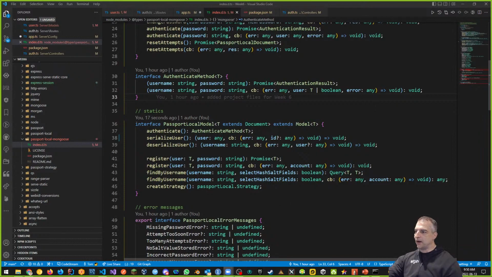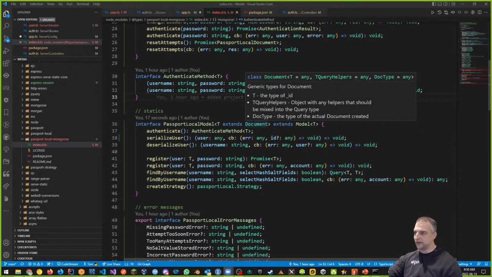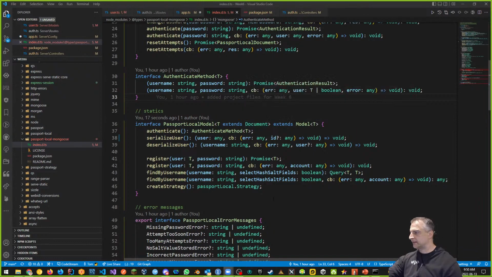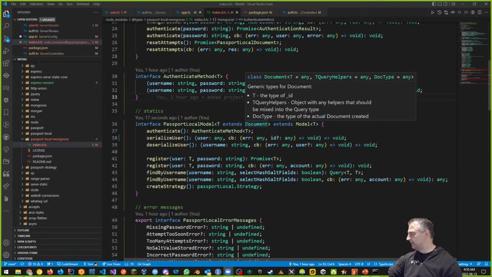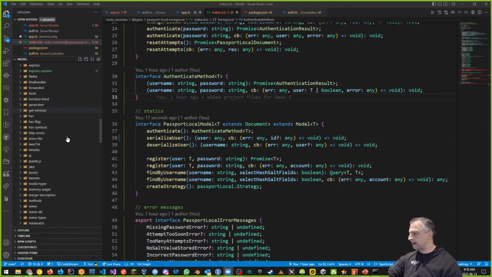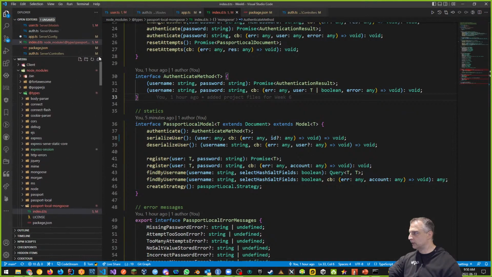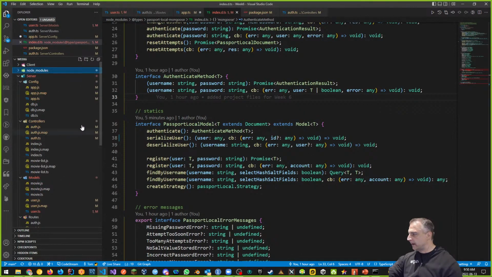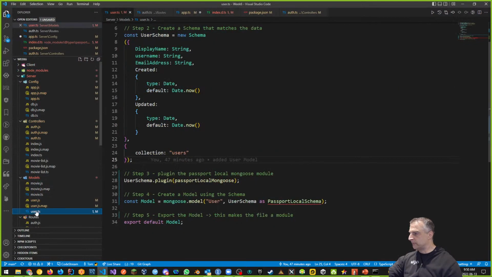Because Passport Local Model extends something called document. Okay, that's interesting. Our user is not the same as this document. So what if we could change the document itself to add more information, right? The way to do that is if I go back to our model. Let's just close this up here, node modules. And I'm going to go back to my user model.